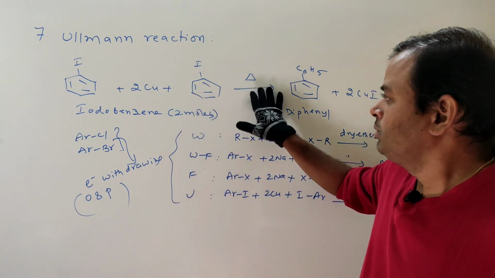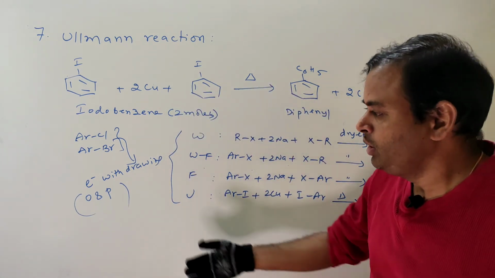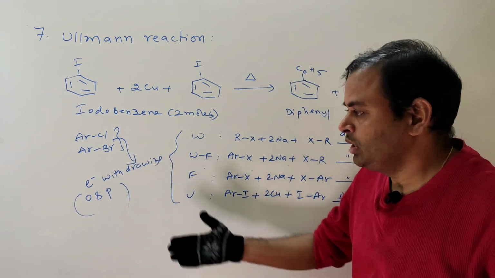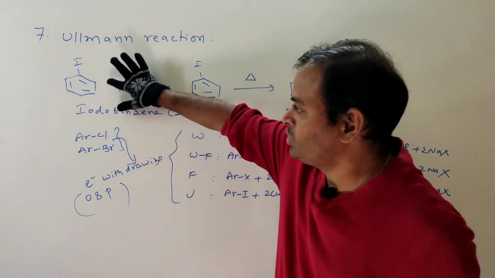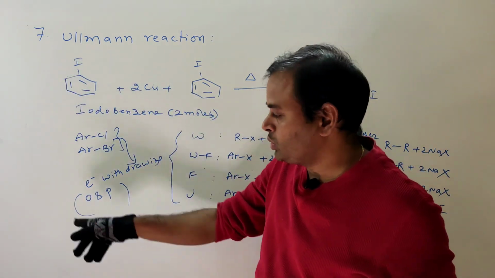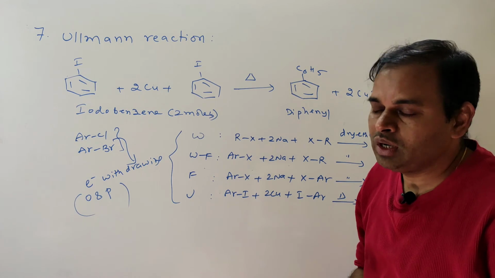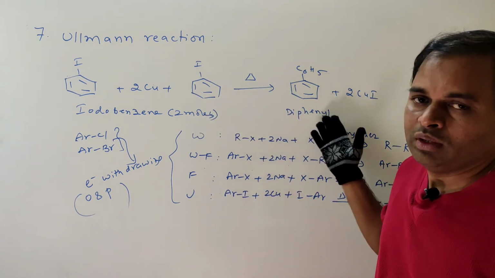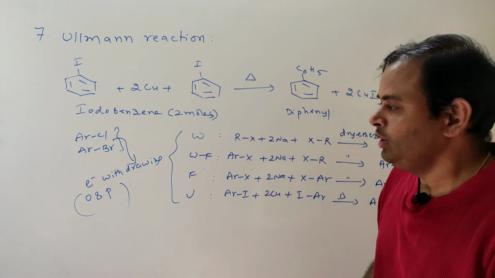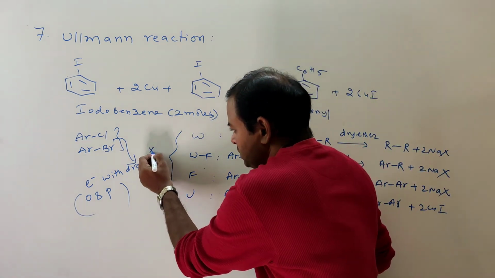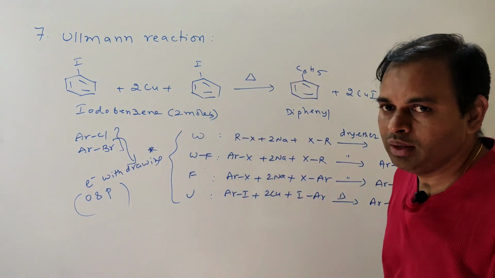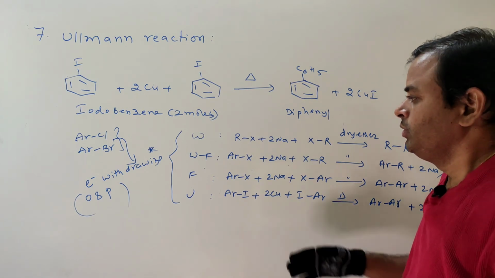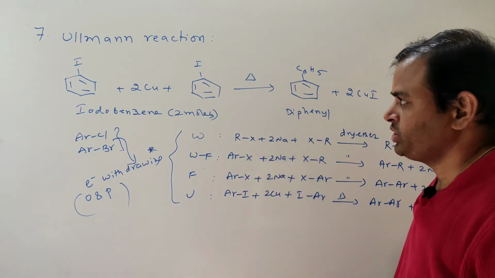That's why aryl iodide just by heating gives diphenyl, but if electron withdrawing groups are present at ortho or para positions, it gives the desired product. This condition is a must for aryl chlorides and aryl bromides. So this is about Wurtz-Fittig, Fittig and Ullmann reactions.